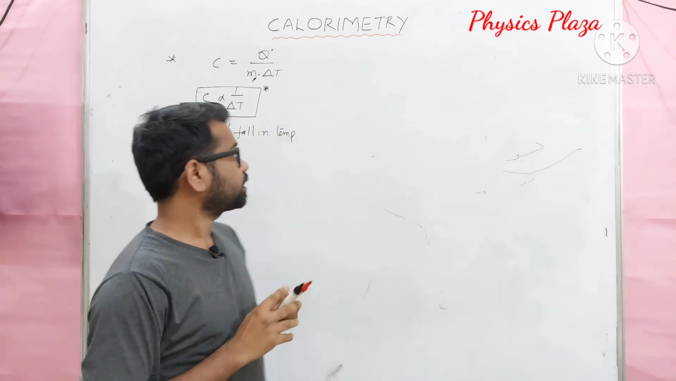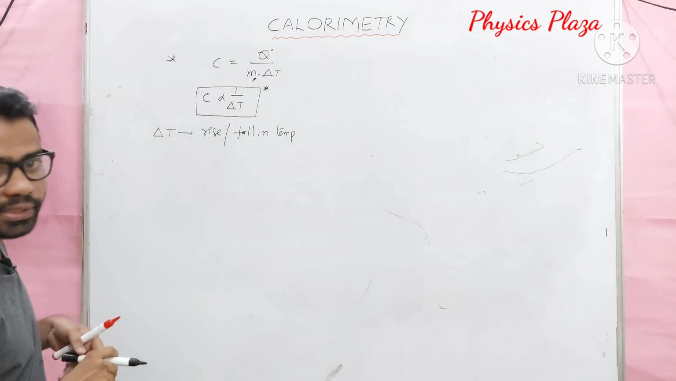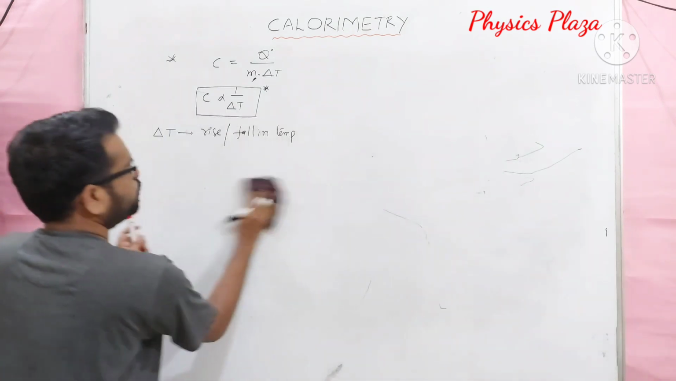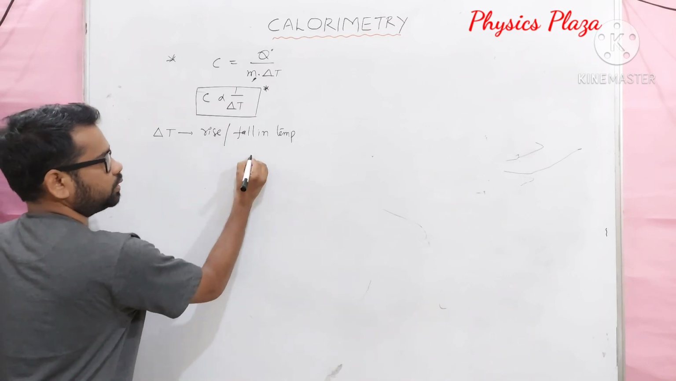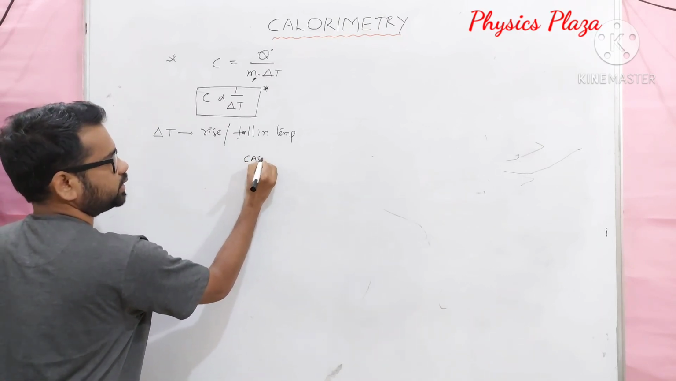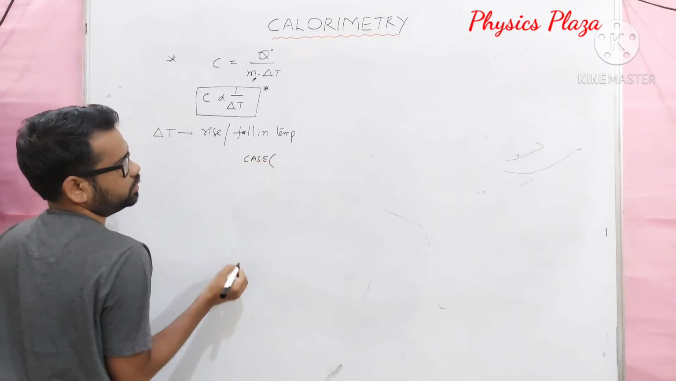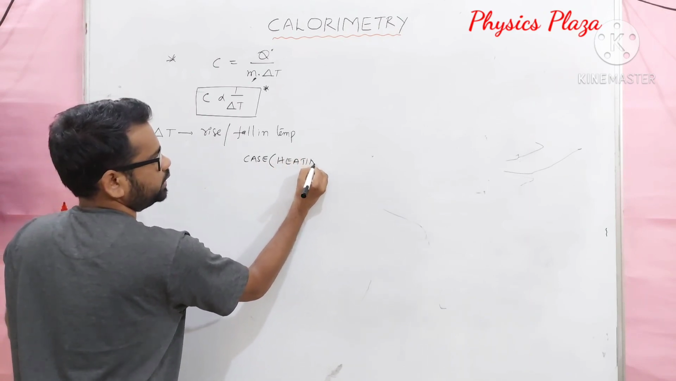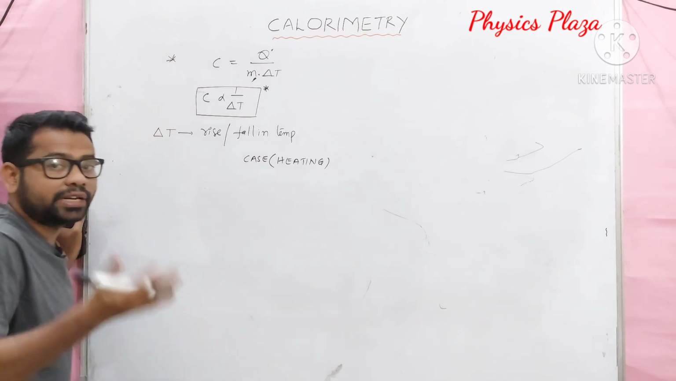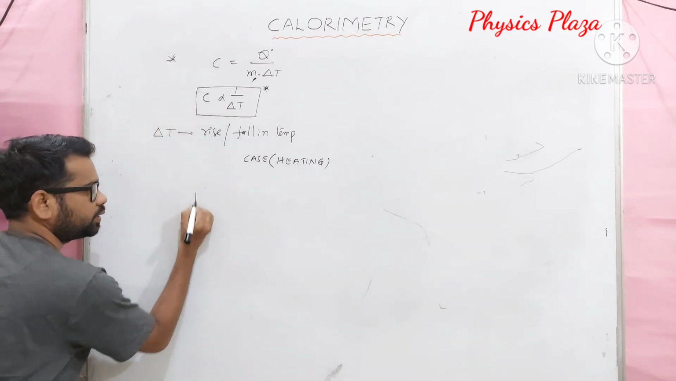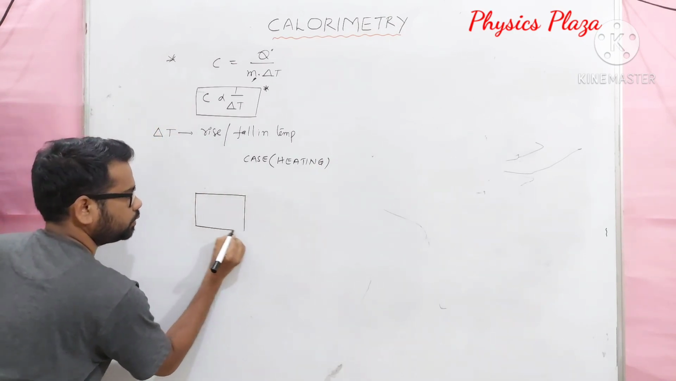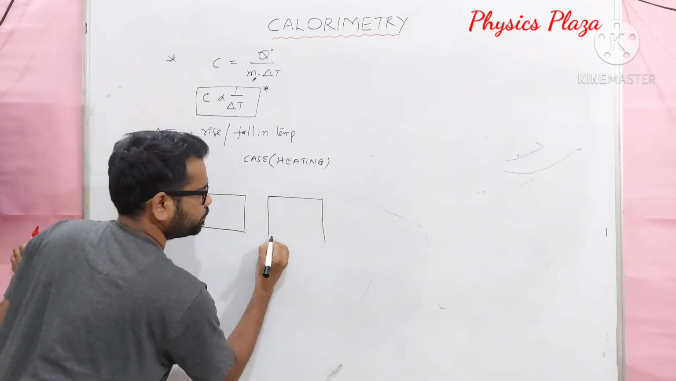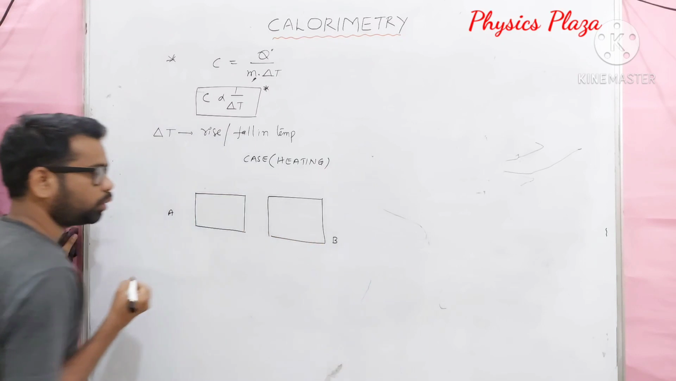Not clear? With one simple example we will understand this. Children, let us take a small example here. Case 1 means during heating, let us say. During heating what will happen? Heat is absorbed. Here let us take two materials. Here is block A and here is block B.